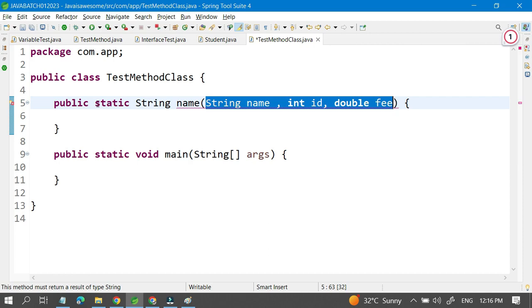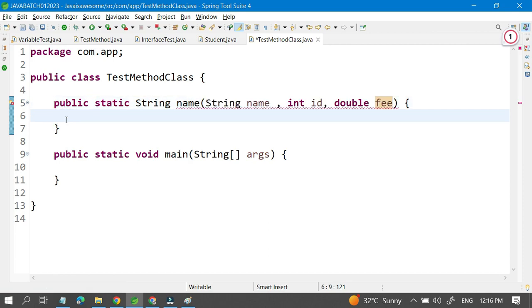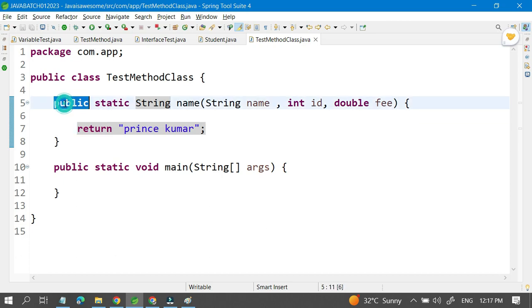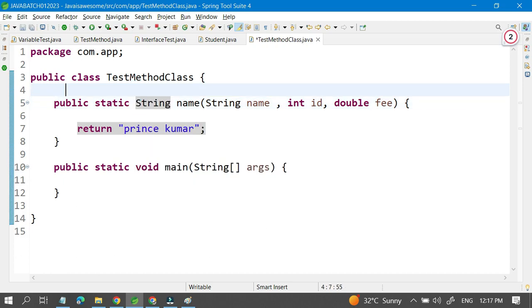Whoever is going to call this method needs to pass that data. Return just Prince Kumar. So this is public static String, and this is the return type. We are saying this is a return type.